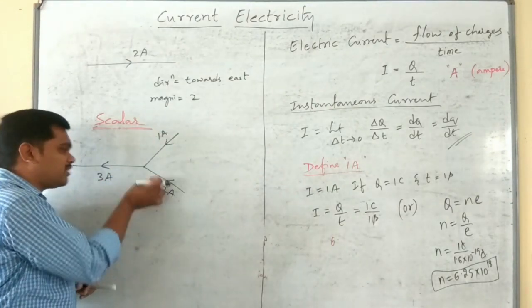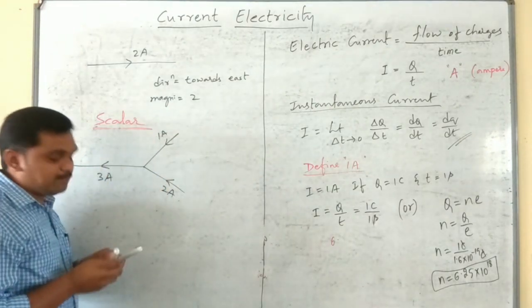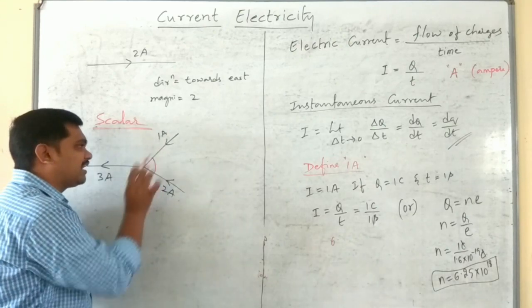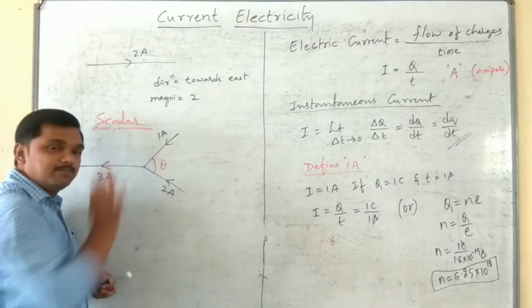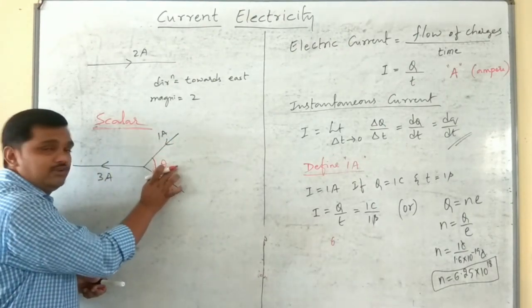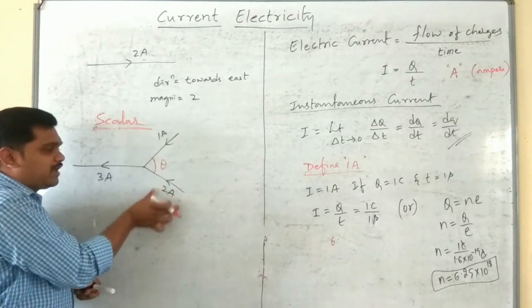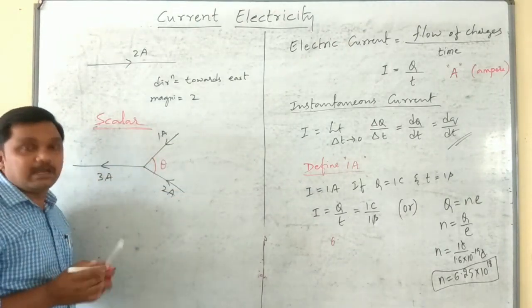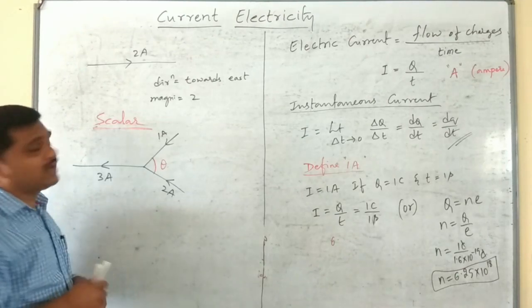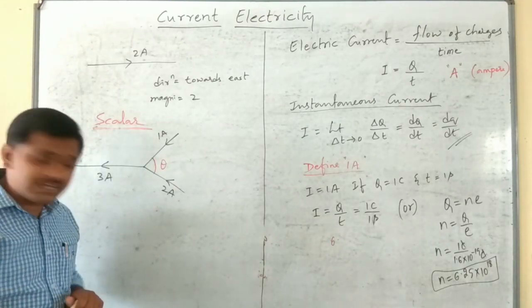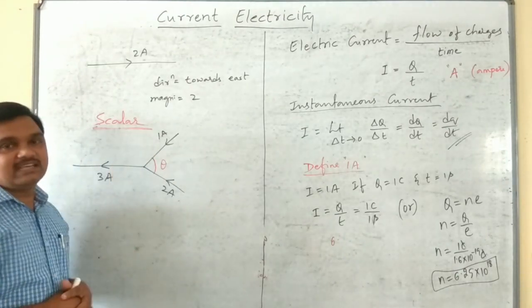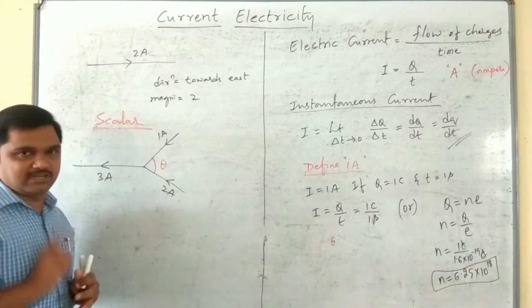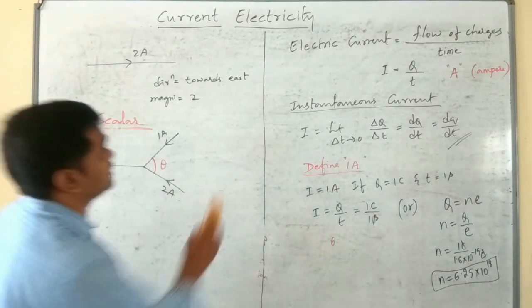Therefore, 1 ampere plus 2 ampere gives us 3 ampere, whatever may be the angle between these two wires. Irrespective of this value, 1 ampere plus 2 ampere will become 3 ampere. Hence, though current possesses both magnitude and direction, we still call it a scalar quantity. Please remember. Okay, next.